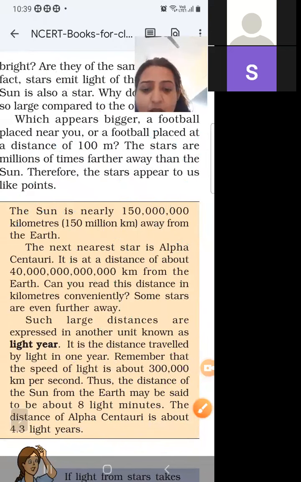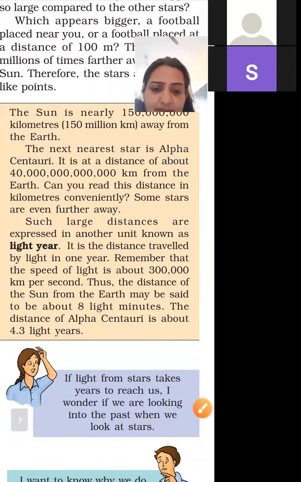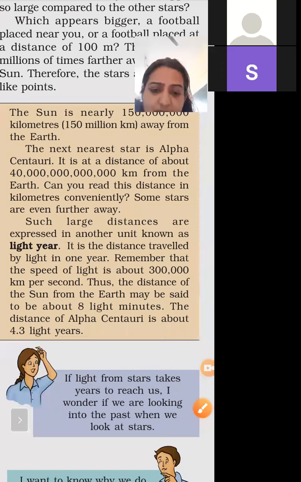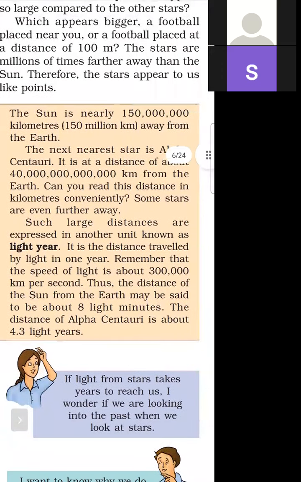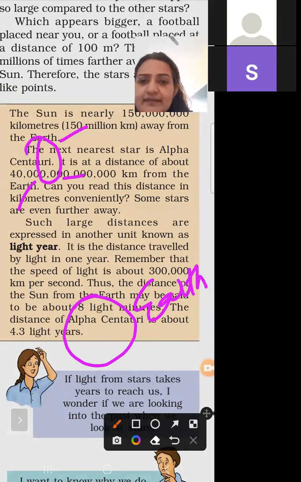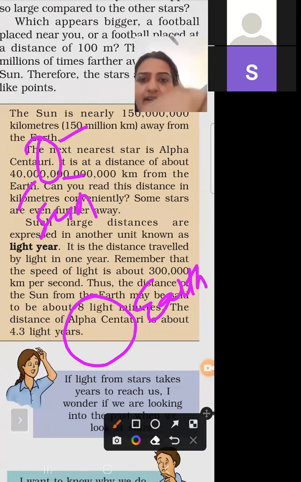Now Paheli asks, if light from the stars takes years to reach us, I wonder if we are looking into the past when we look at stars. Suppose this is our Earth, this is our Sun and this is Alpha Centauri.